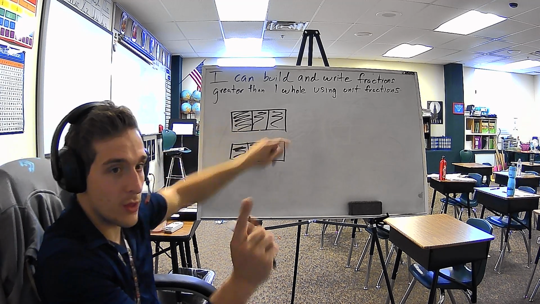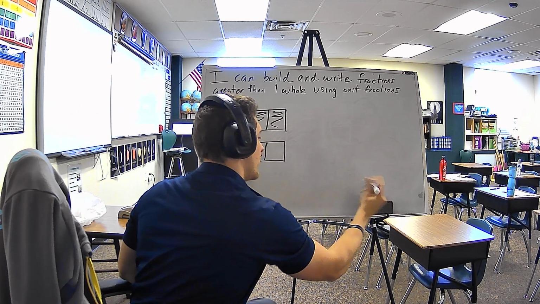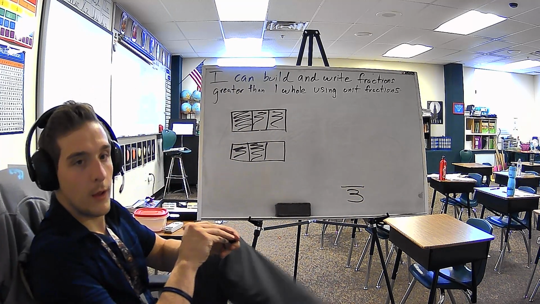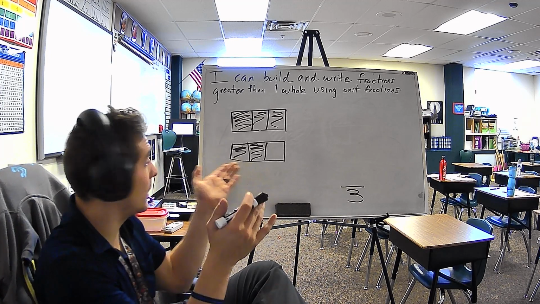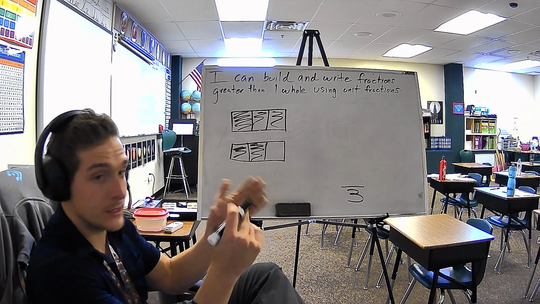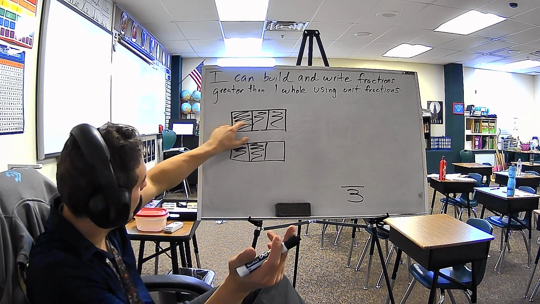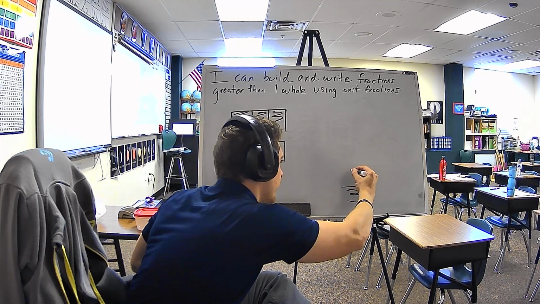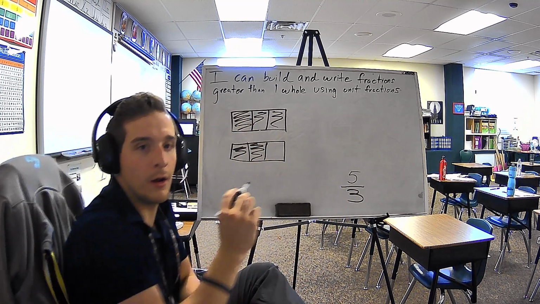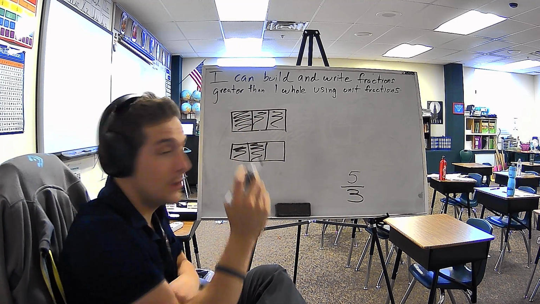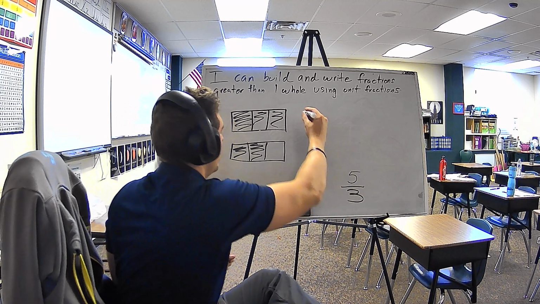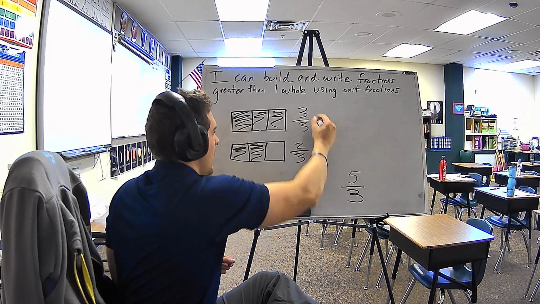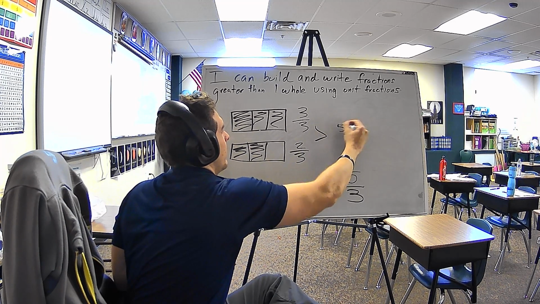1, 2, 3. So, whatever our number is going to be here, it's something over 3. And how many pieces of chocolate have we eaten here? And those are the shaded ones. Let's count how many pieces we've eaten. 1, 2, 3, 4, 5. So we've eaten 5 pieces of 3, or we've eaten 5/3 of the chocolate bar. You can recognize this by saying I've eaten 3/3 here, I've eaten 2/3 here. If you put those together, you would get 5/3.